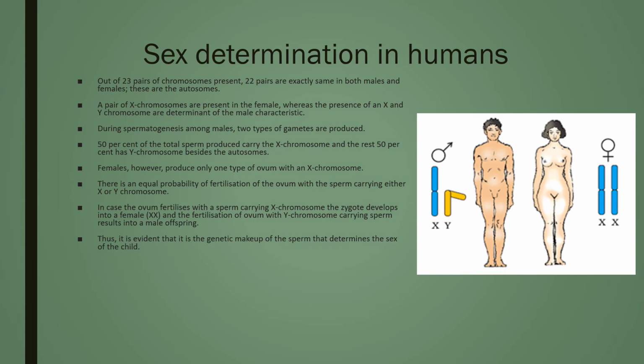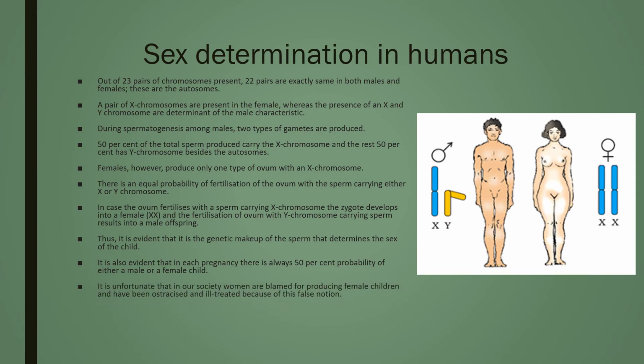Thus, it is evident that it is the genetic makeup of the sperm that determines the sex of the child. It is also evident that in each pregnancy, there is always 50% probability of either a male or a female child. It is unfortunate that in our society, women are blamed for producing female children and have been criticized and ill treated because of this false notion.